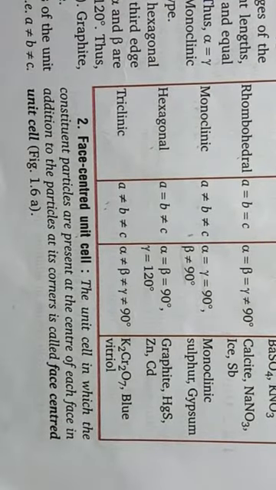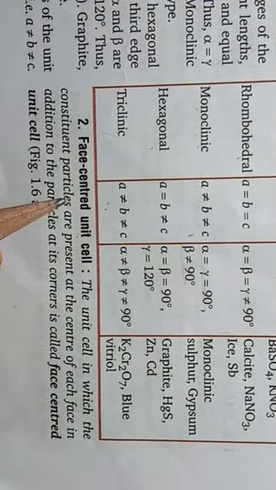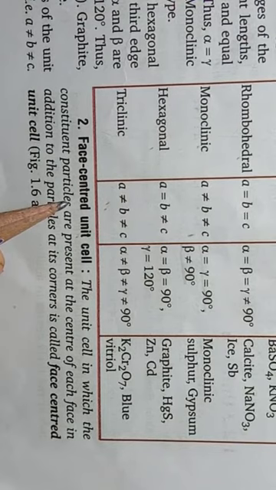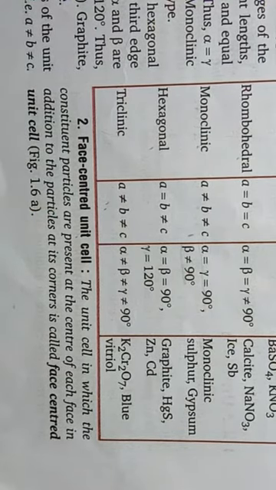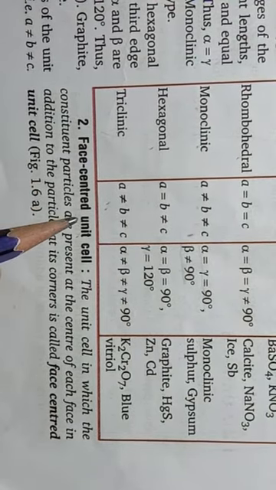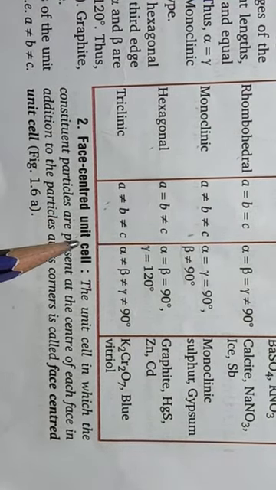Okay, so the next type of unit cell is the centered unit cell. In a centered unit cell, the unit cell contains one or more constituent particles present at positions other than corners, in addition to those at corners. Okay, students, and centered unit cells are of three types. The first is the face centered unit cell.